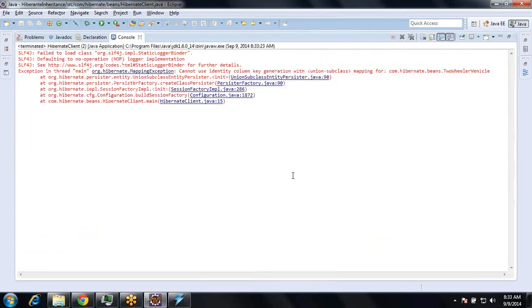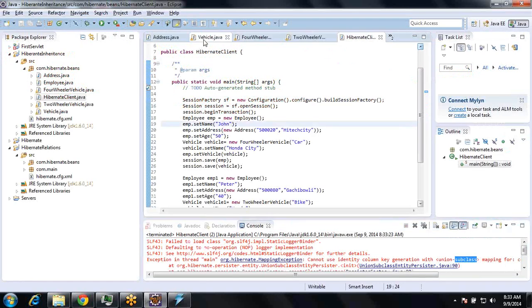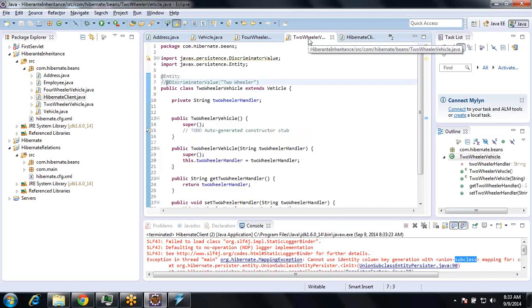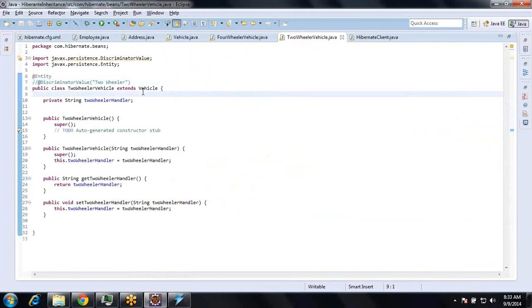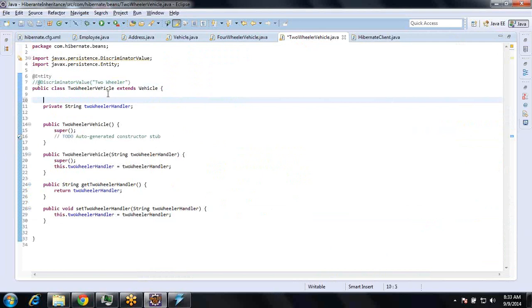The same error which we got earlier, cannot use identity column key generation with... okay, so I think for vehicle, maybe it is expecting, see, it's a separate table now.